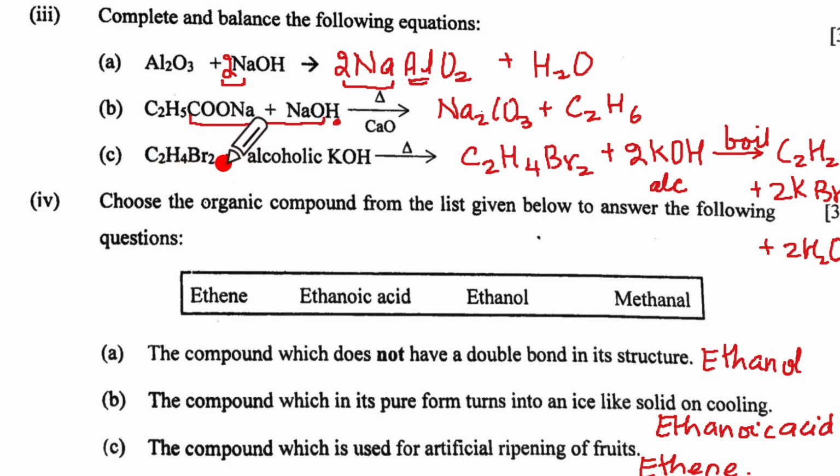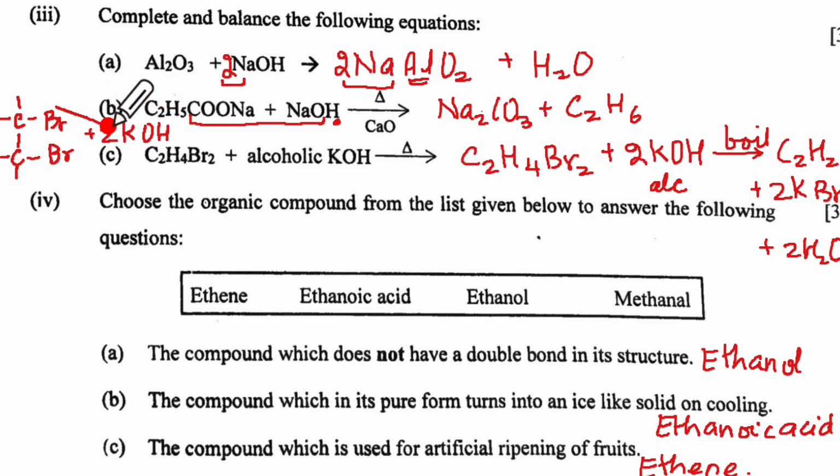C2H4Br2. So it is not C2H5Br, which means there is C single bond C, and there will be Br here and Br here. Now per carbon, if there are 2 hydrogens, it will give you C2H4 and Br2. So we will need plus 2 KOH, alcoholic KOH, like so.